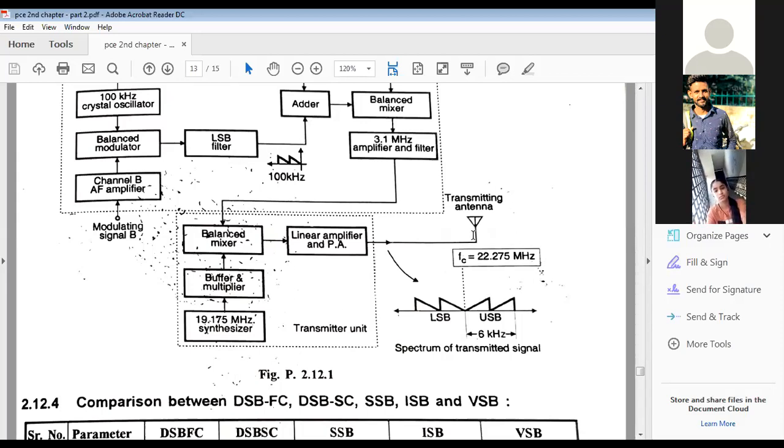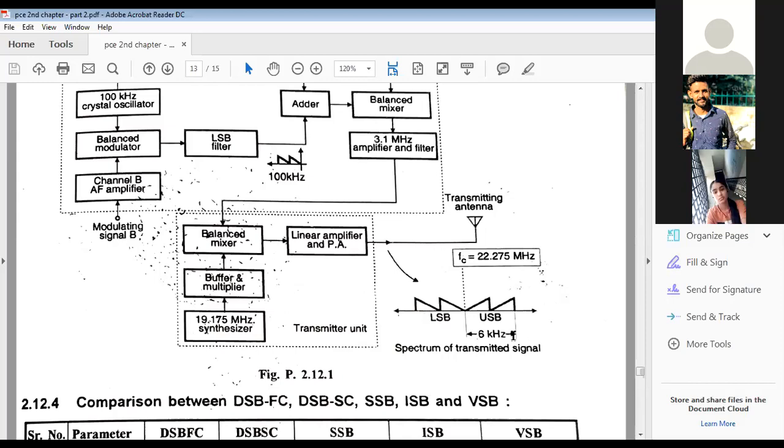Here, how much frequency of the ISB transmitter do we want? 22.275 megahertz. Now here, how much are we getting? 3.1. Then what is the role of the frequency synthesizer? It has to generate 19.175 so that it will be added to this. Now when 19.175 is added to 3.1, it will generate 22.275 megahertz. Clear?